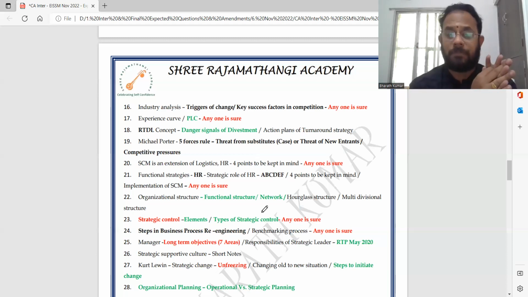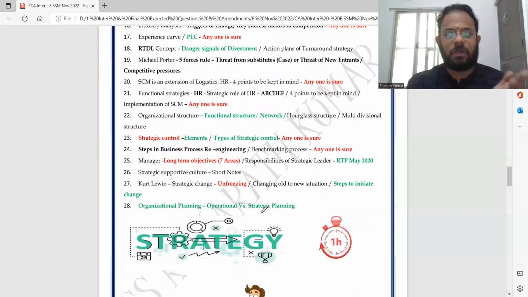Manager, what are the long-term objectives? Don't write characteristics of objectives. Long-term objectives of a manager is separate. So I only gave you 7 areas. That's different. Responsibilities is different. From RTP May 20, they have asked this question. So be very careful. Strategic supportive culture is otherwise called corporate culture.